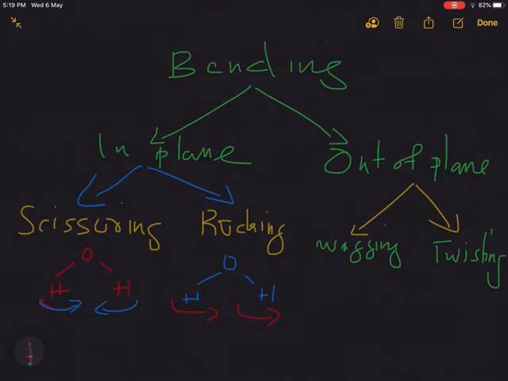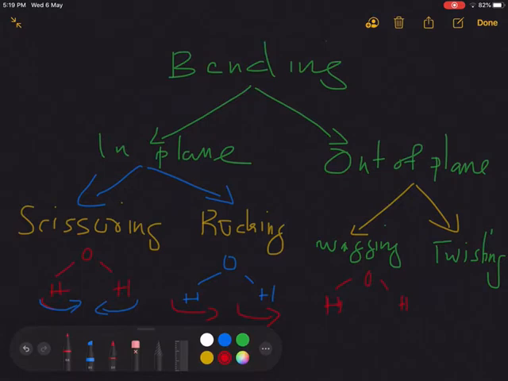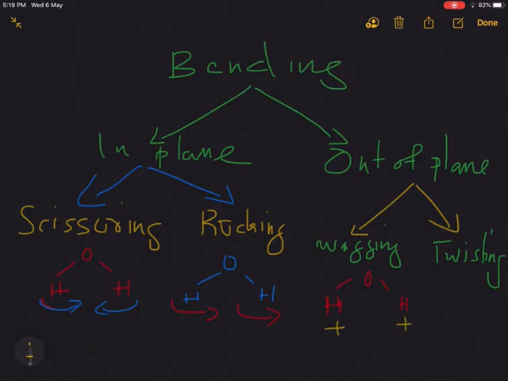And what are the out of plane vibrations? What about wagging and twisting? For the water molecule, if both the bonds come out of the plane of this screen, coming towards us or going inside the plane of this screen, we can say the movement is called wagging. Here both the OH bonds are coming towards us, wagging.